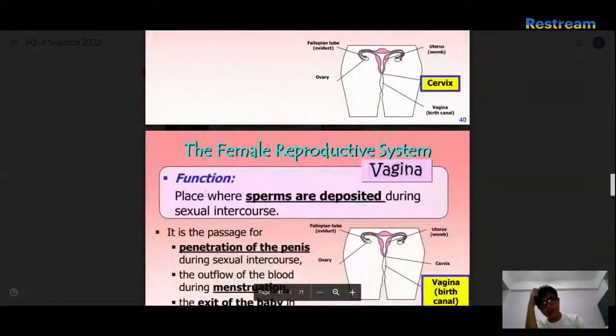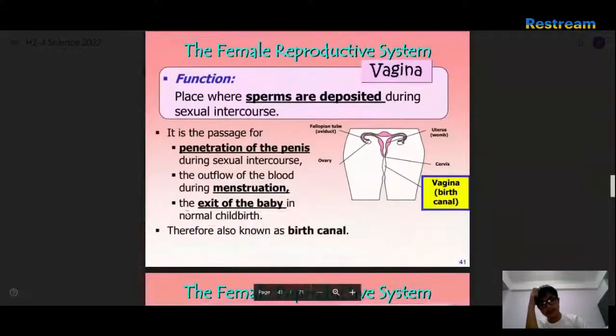Vagina, place where the sperms are deposited during coitus. Yeah. See, Big Bang Theory, best. Passage for penetration during coitus, out of blood during menstruation, and also the exit of the baby in normal childbirth, not C-section childbirth. This is also what is called the birth canal.